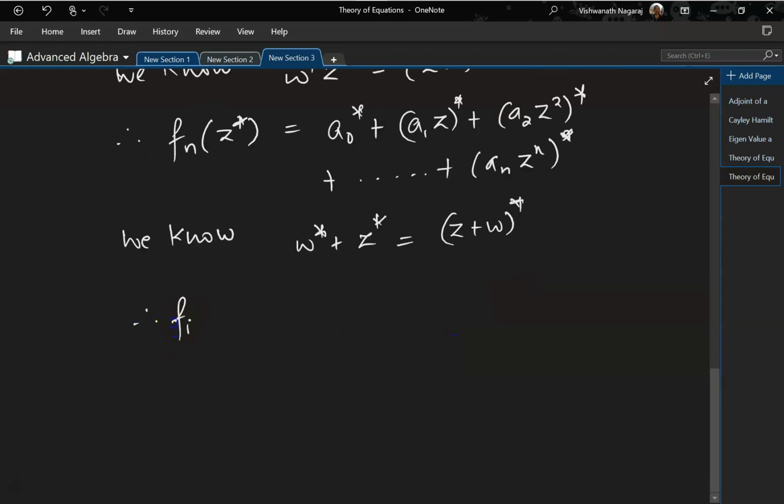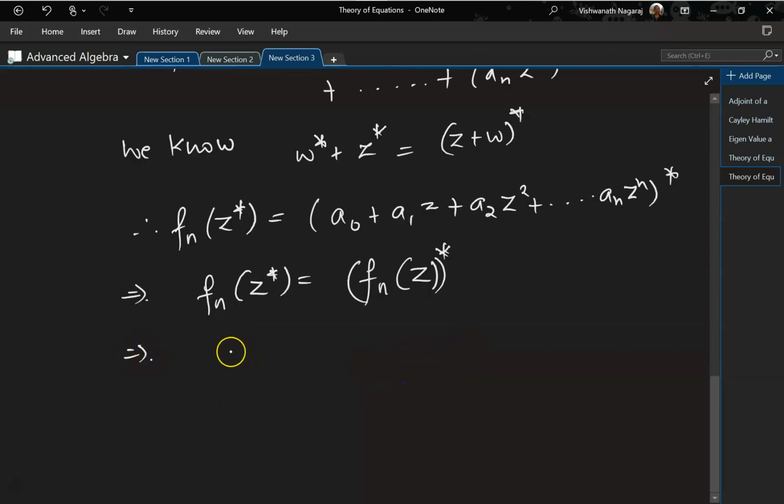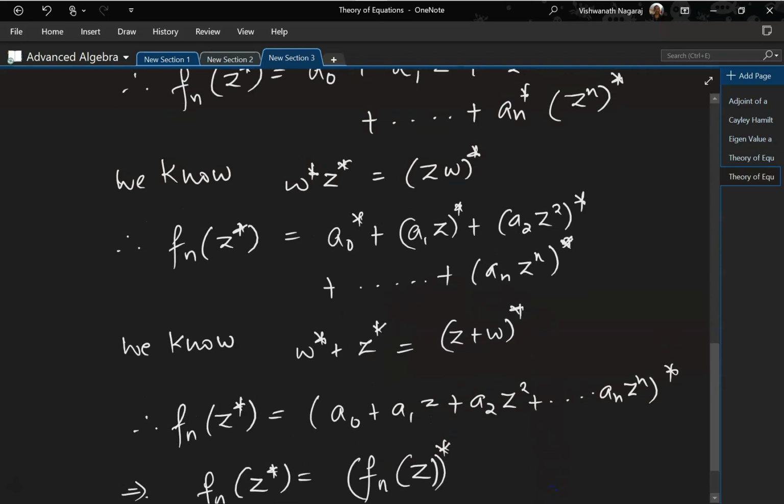So therefore f(z*) would become equal to (a0 + a1z + a2z² + and so on up to anzⁿ)*, which implies f(z*) is equal to f(z)*, which is equal to 0.